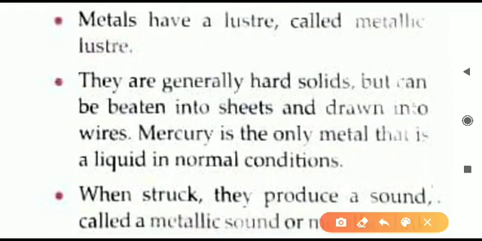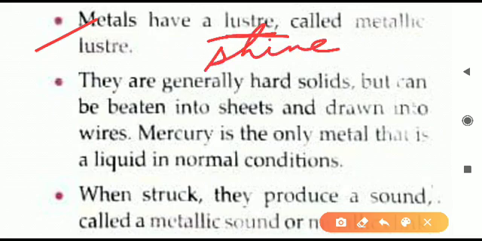The first property given here is luster. All the metals have a luster. Luster means there is a shine. All the metals are shining in nature. You may observe different metal objects all around you. They all are shining. Even the commonest metal, iron, that is around us, most of the objects are made of iron.